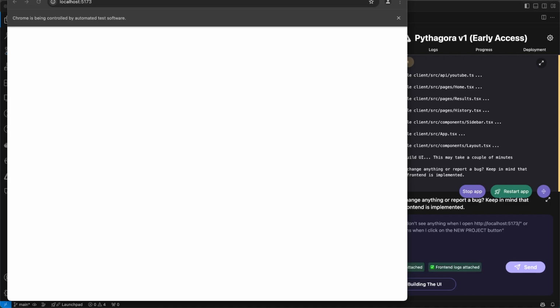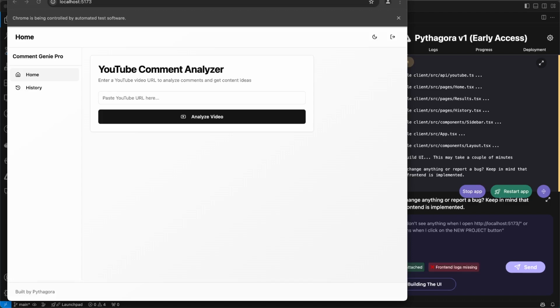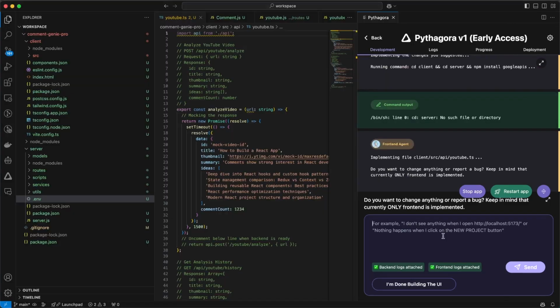Okay, and look at this. It has fired up a web browser, and it's going to show me how the software looks so far. Wow, this is incredible. Comment Genie Pro, home, history, the chance to paste in a YouTube URL. This is incredible. Okay, once everything's done with the front end, I can say, yes, it looks great.